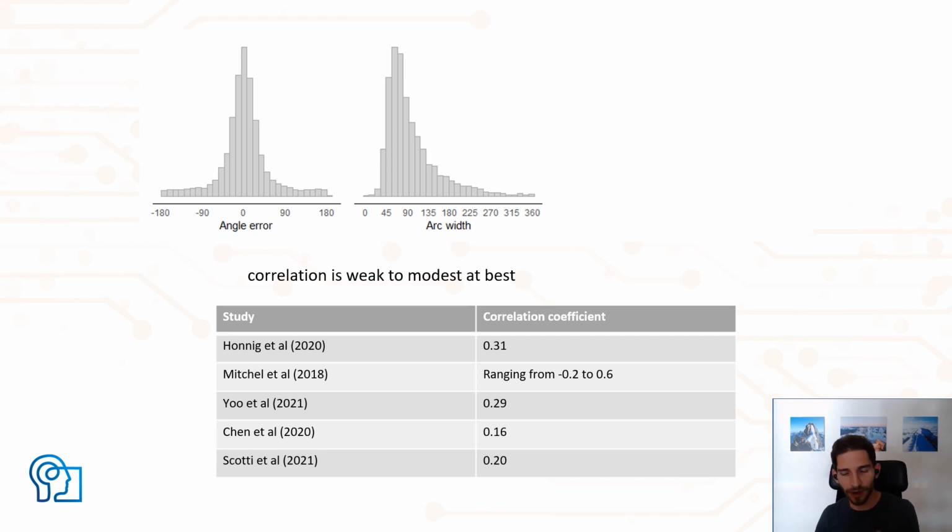This is not particularly surprising because, as I said, the angular error for individual trials is just a sample from a distribution and doesn't necessarily reflect memory precision for that particular trial.